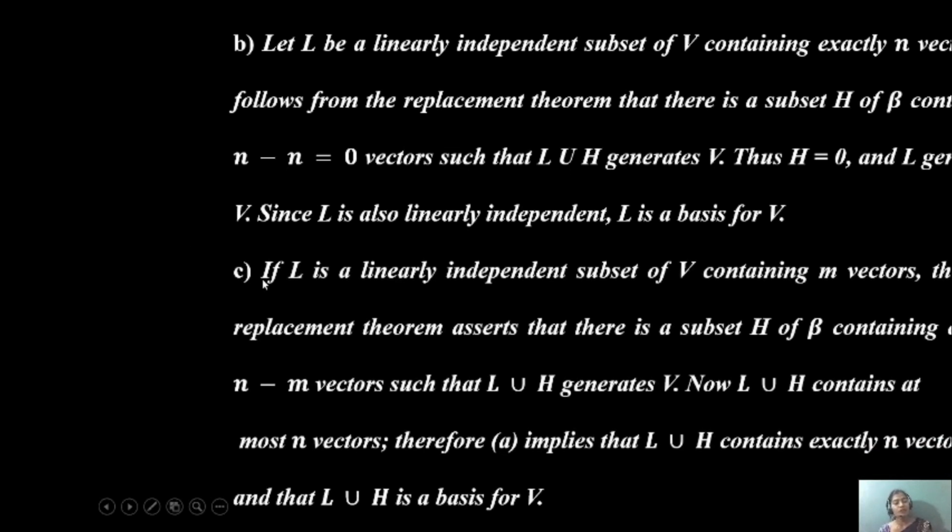Now, if L is a linearly independent subset of V containing m vectors, not n vectors, then the replacement theorem asserts that there is a subset H of beta containing exactly n−m vectors such that L union H generates V. Now L union H contains at most n vectors; therefore, by the first part of corollary second, L union H contains exactly n vectors. Hence L union H is a basis for V. Okay, this is the proof for corollary second.